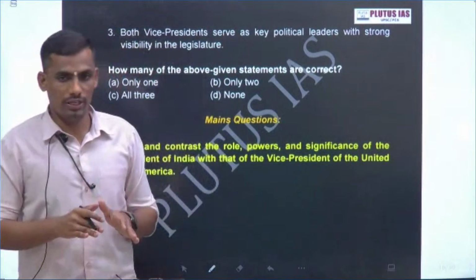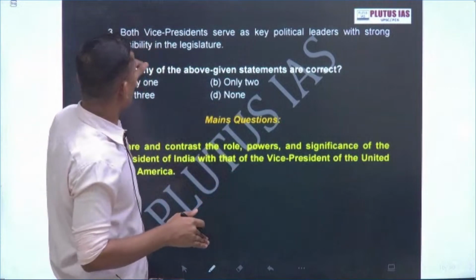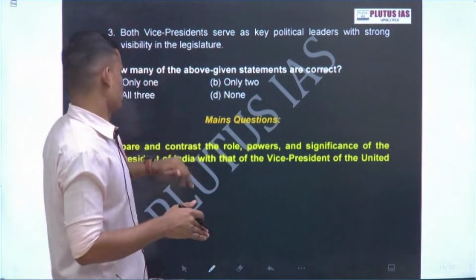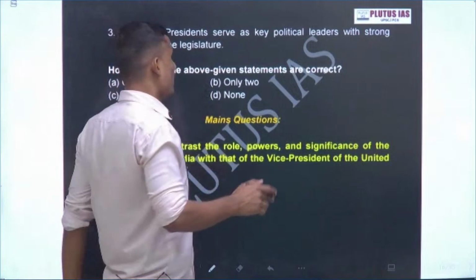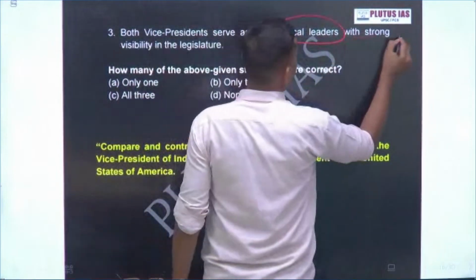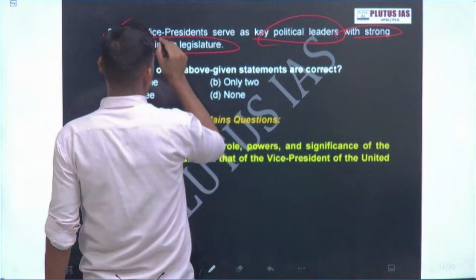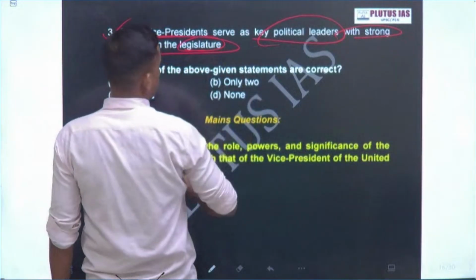In polity, particularly, the third statement: both vice presidents serve as key political leaders with a strong visibility in the legislature. The answer is not given, but key political leaders and strong visibility in the legislature. They are asking about the legislature, not the executive.